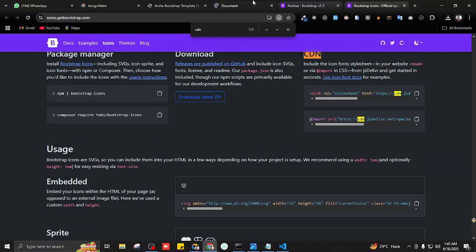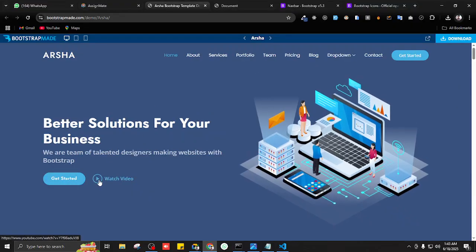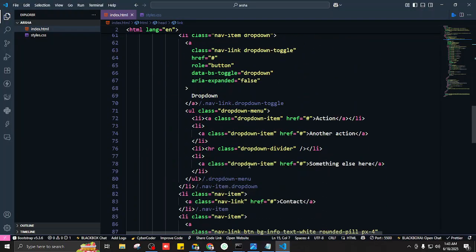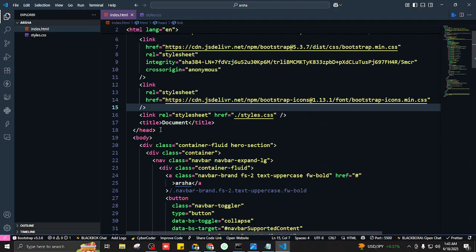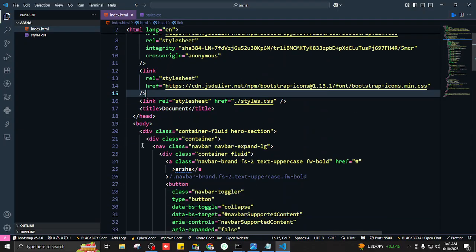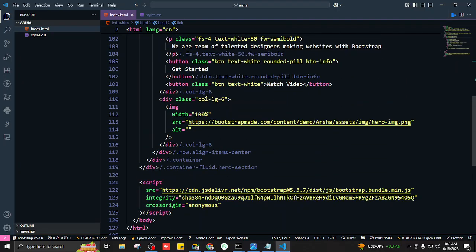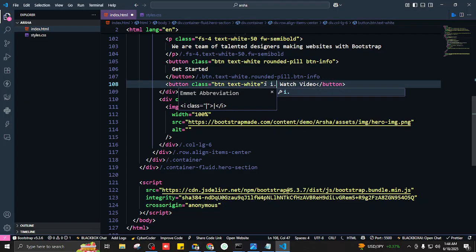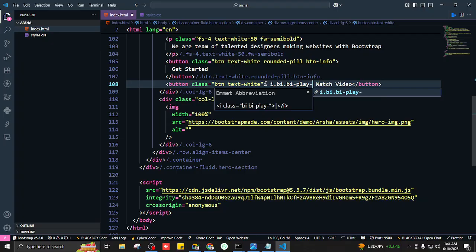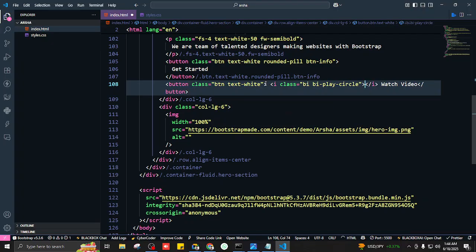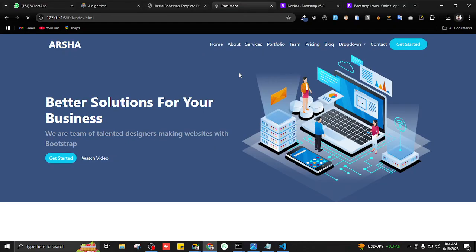Now I want to add this icon. So this icon is, I guess, called, wait, let me first collapse this because it's taking up too much space. So this one, yeah. I think it's called I with a class of bi dash play dash circle. Yeah, perfect.